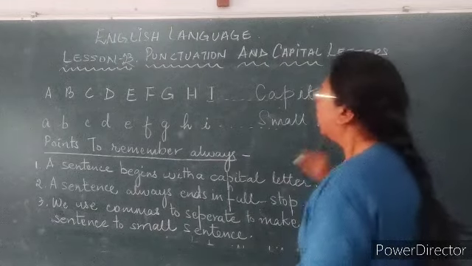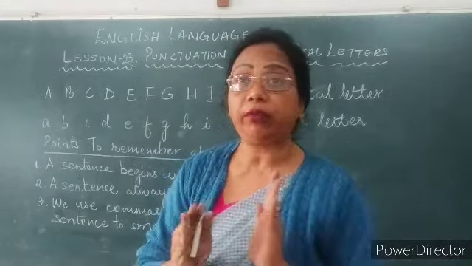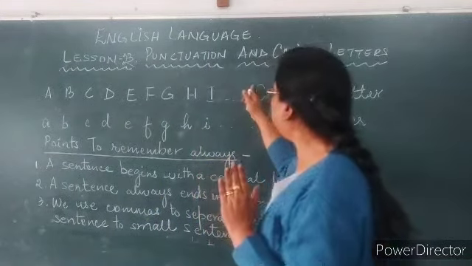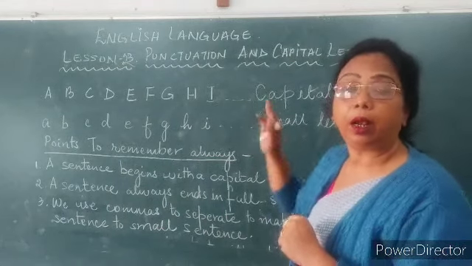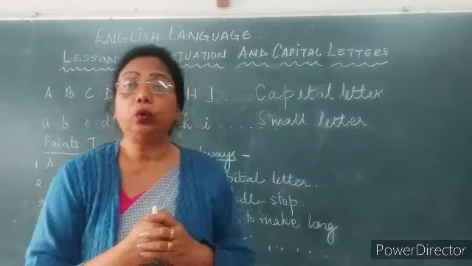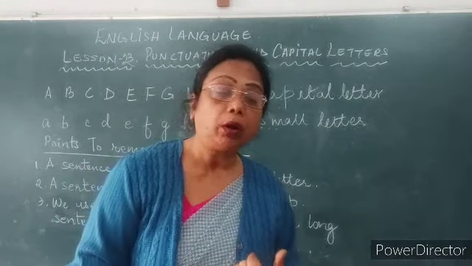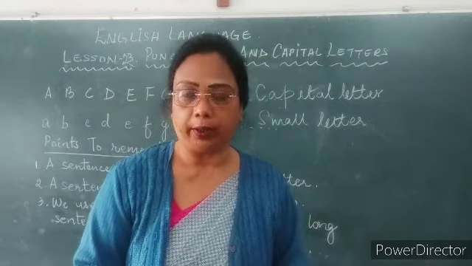Right. Now, children, there is a lot of difference between capital letters and small letters. There are lots of differences which we carelessly don't want to accept, nor do we want to follow.